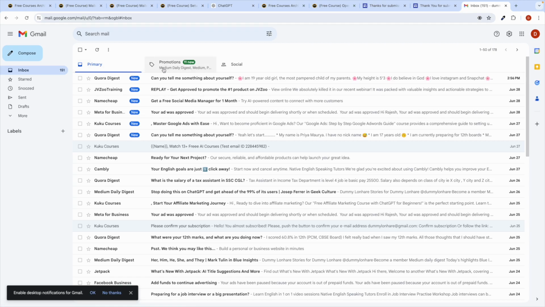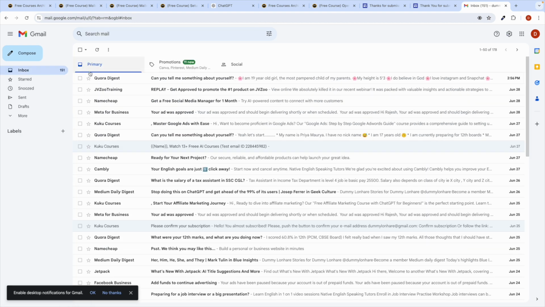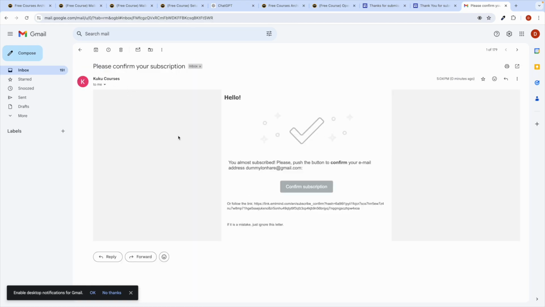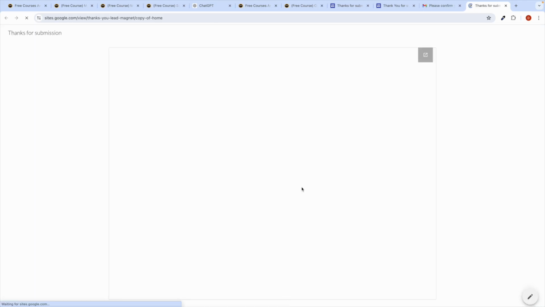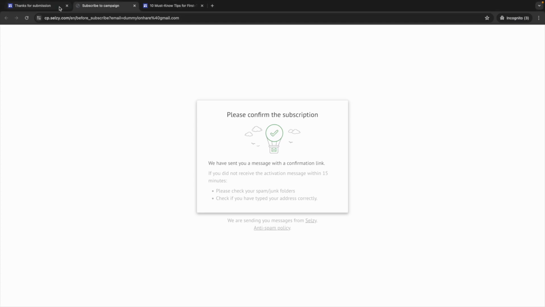Okay, so right now we haven't received it. Sometimes it may even go to the spam tab, or you can just refresh it. You can see the users will receive this type of email to confirm the subscription, and when they click on this confirm subscription, they will get your lead magnet. That's it. So this is the process which we have tested right now, and it is working absolutely fine. Okay, so the process is very simple, guys.